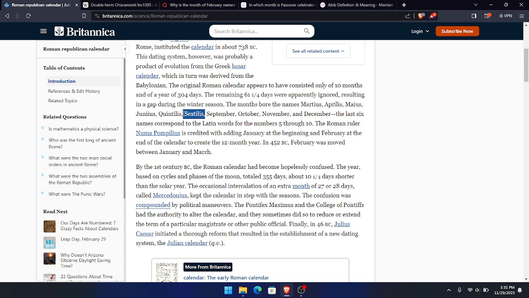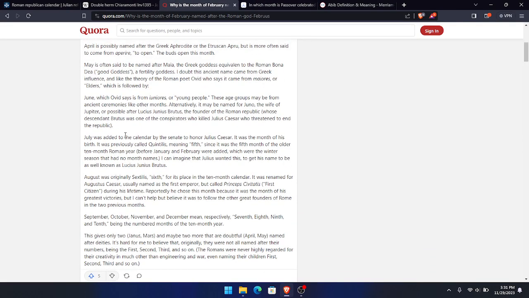It was renamed August after Augustus Caesar. So it says right here that July was added to the calendar by the Senate to honor Julius Caesar. It was the month of his birth. It was previously called Quintilis, meaning fifth.